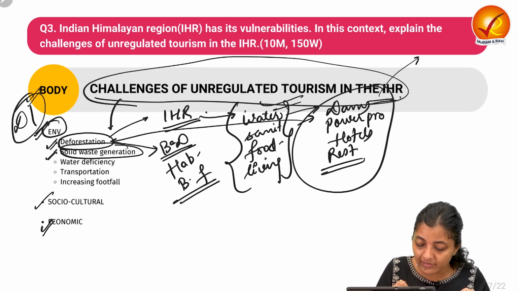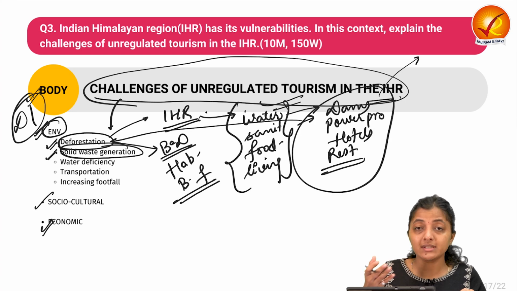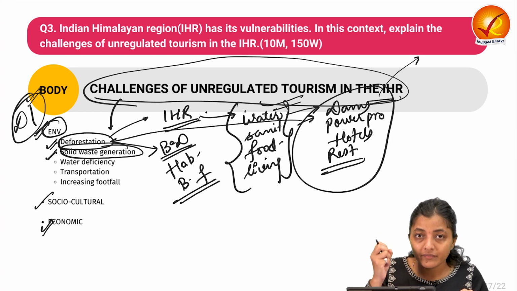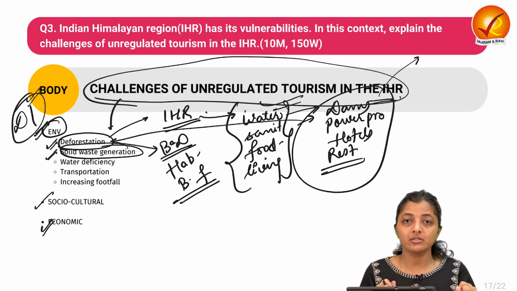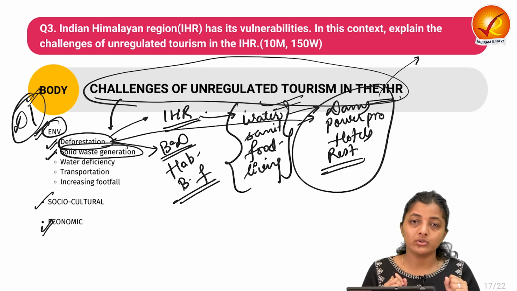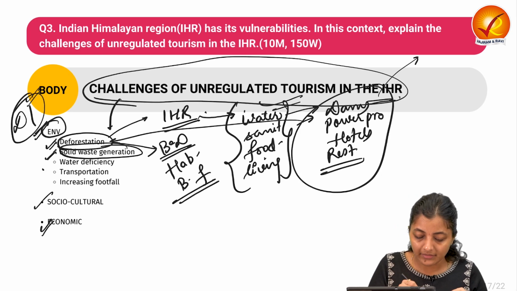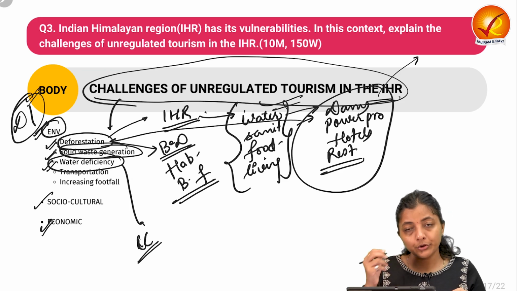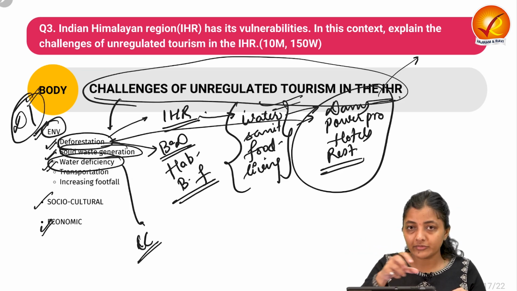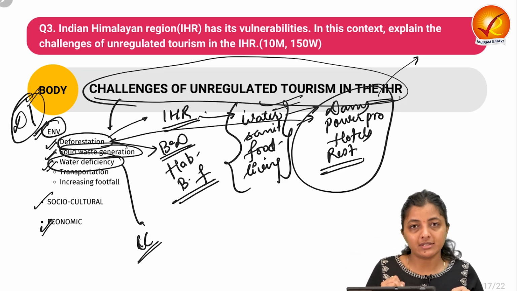The next is solid waste generation. When a huge influx of tourists goes to the Indian Himalayan region, the frequency and intensity of solid waste generation increase. This is connected with inadequacy in solid waste disposal also. So this exacerbates all the issues, which leads to soil pollution and air pollution as well. Next is water deficiency, due to climate change and also due to exceeding the carrying capacity of that particular region. When tourists flood that region, there is a water deficiency.